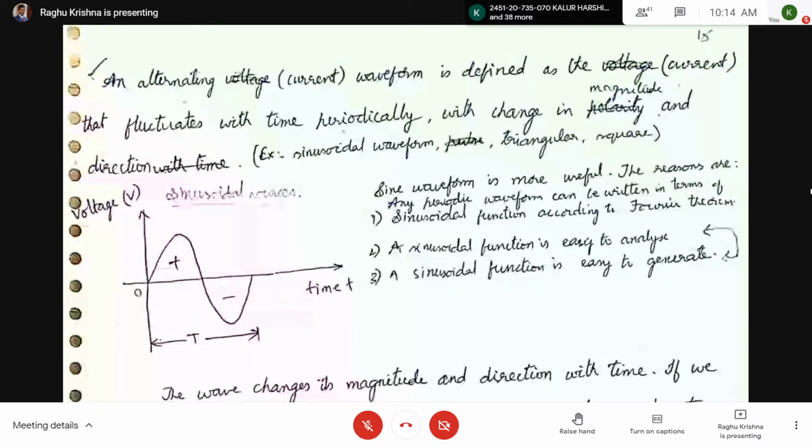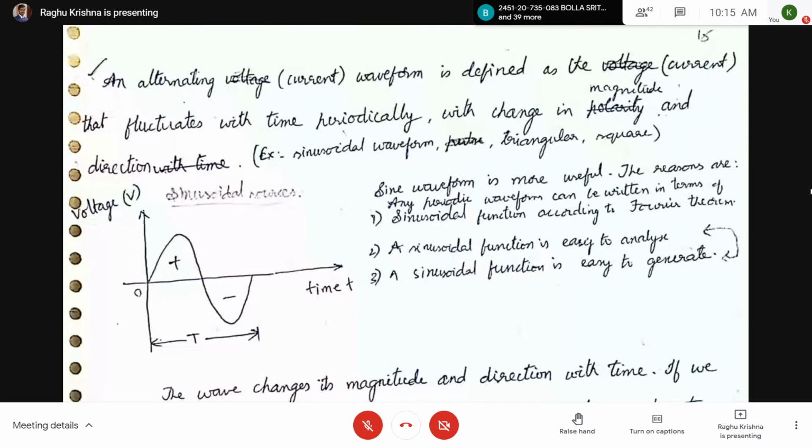First let us take an alternating current waveform, defined as the current that fluctuates with time periodically with a change in magnitude and direction. It will be fluctuating with the time. That means it will have a time period, and the magnitude changes with the time and also the direction. So both magnitude and direction change periodically with the time.